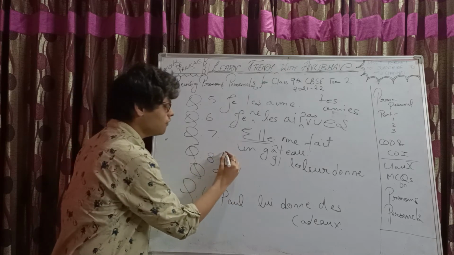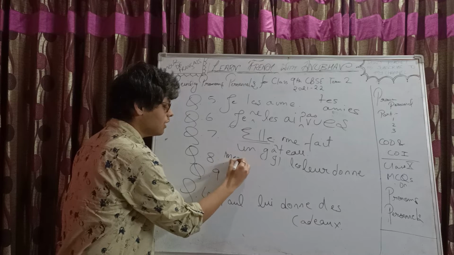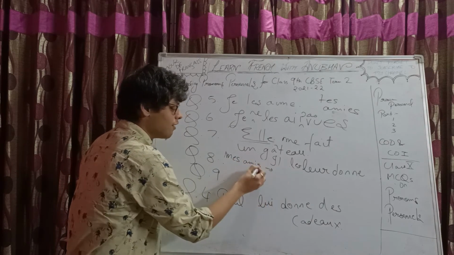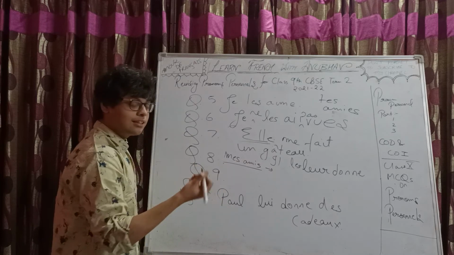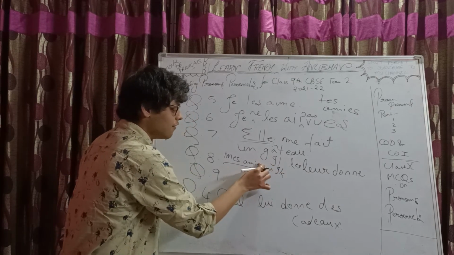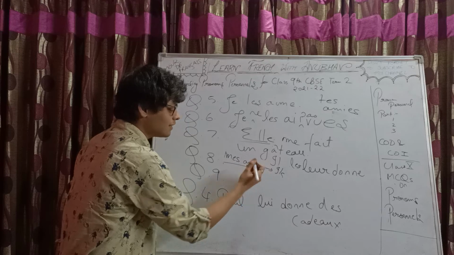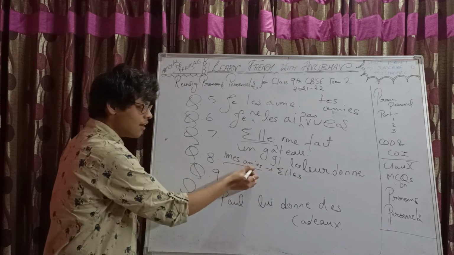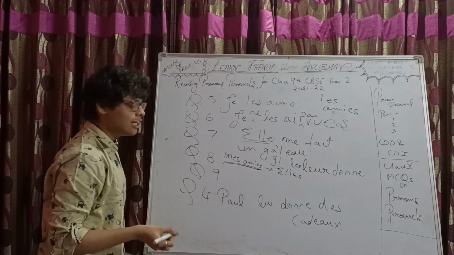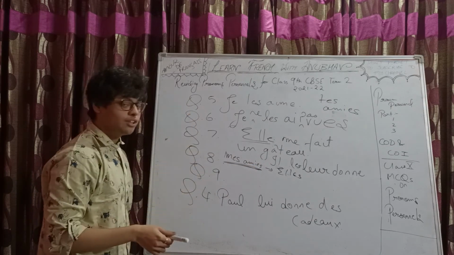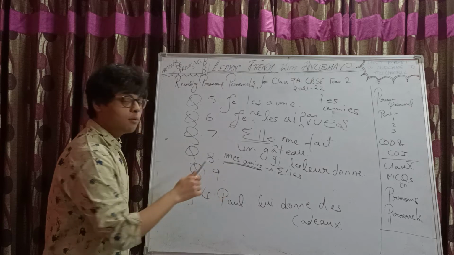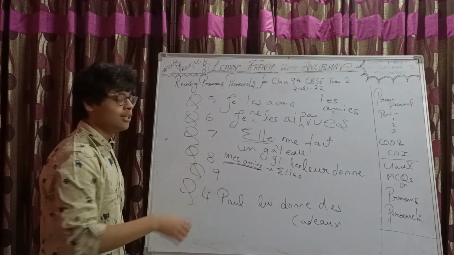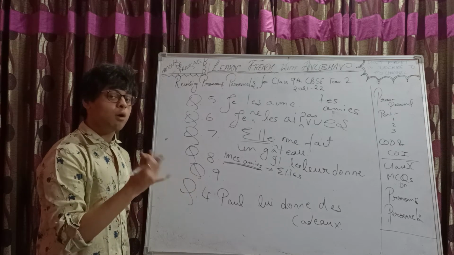For example, if there was mes amis in the subject of the statement and this is underlined, then in the answer what will you write? Ils. If it was amies, then what will you write? Elles. Only if the subject of the statement is underlined in a pronom personnel question, indicating that you need to convert it to a pronoun, then you will convert it to the subject pronoun corresponding to the noun, be it a common noun or a proper noun.